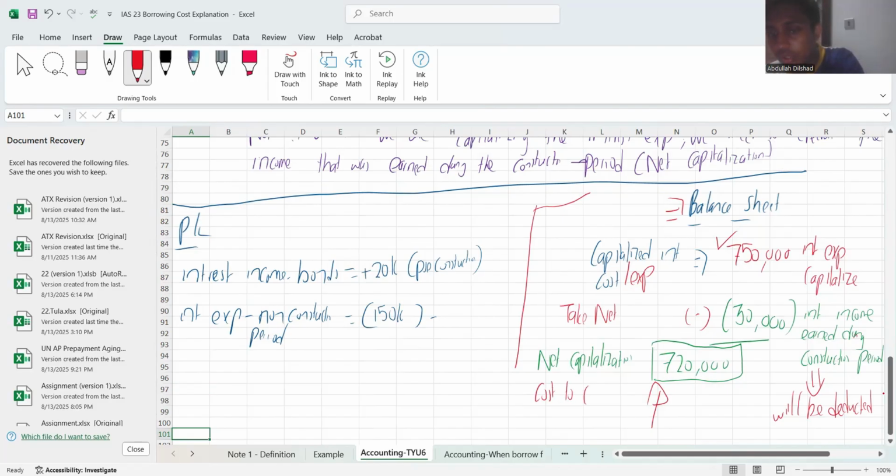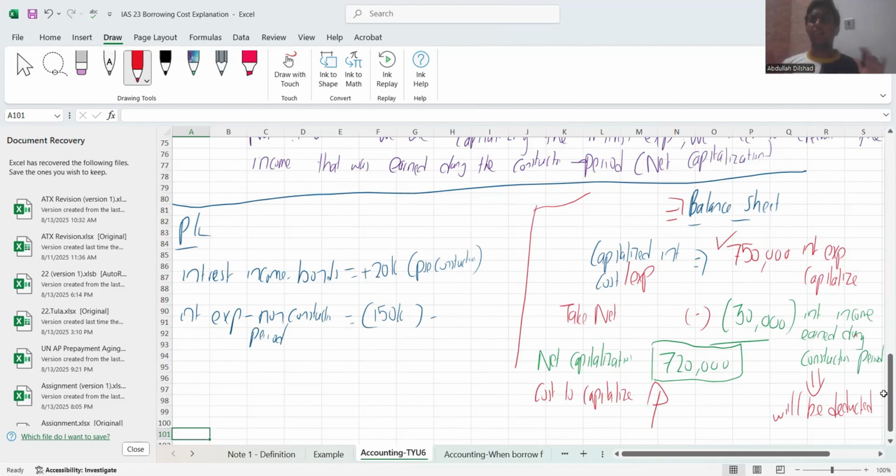Cost to capitalize: 720,000. So this 720,000 only will be the cost you will need to show in your statement of financial position under non-current asset PP. Okay. So that is in terms of your balance sheet.